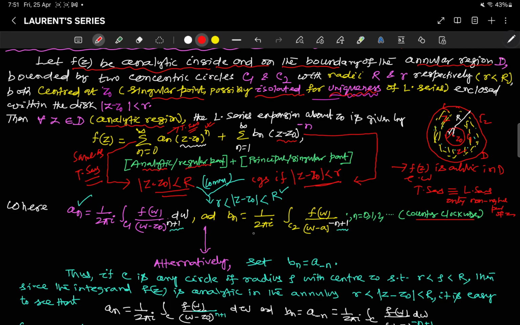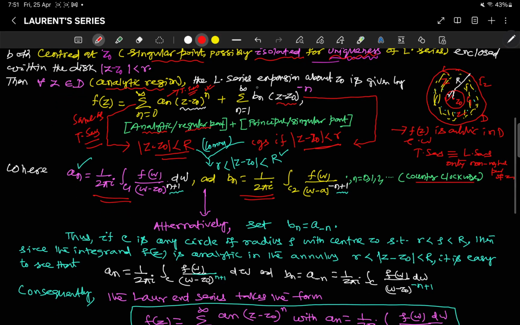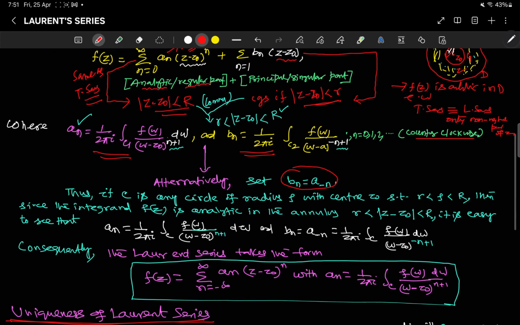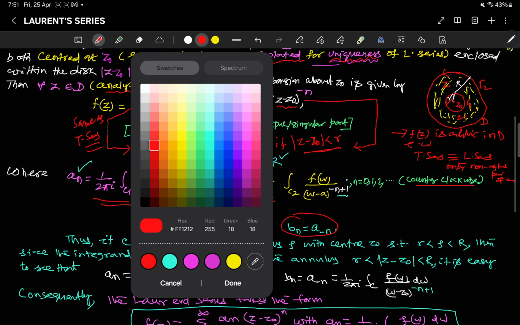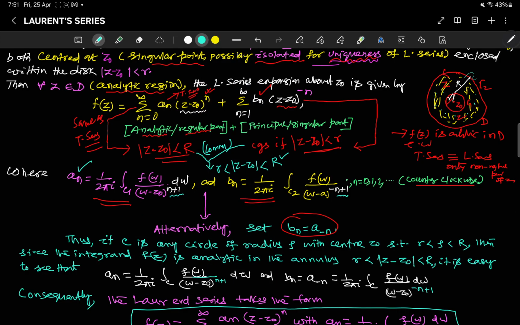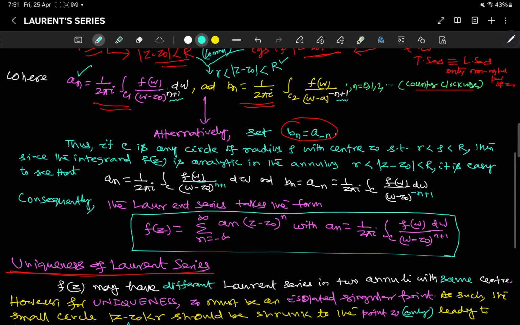Now actually we are not working with this integral formula, because working with it is a complicated task. Alternatively, if I set Bn equal to minus of An, then I can merge these two summations together. If C is any path here, then I can merge these two integrals together.